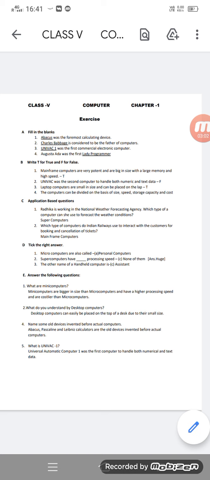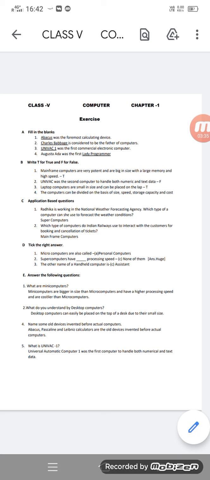What are mini computers? E part, first question. Mini computers are bigger in size than microcomputers and have a higher processing speed and are costlier than microcomputers. So mini computers will come in between. In terms of size, it will come above microcomputers. So in every means, mini computers will come above the micro.